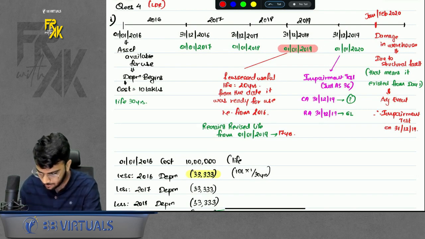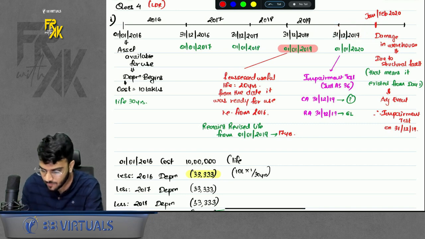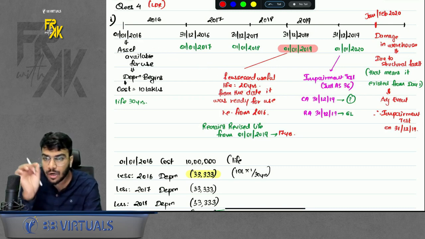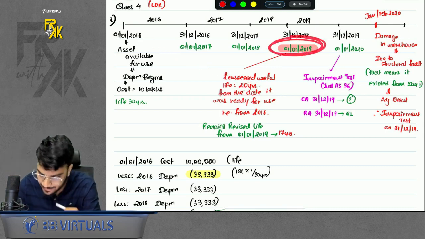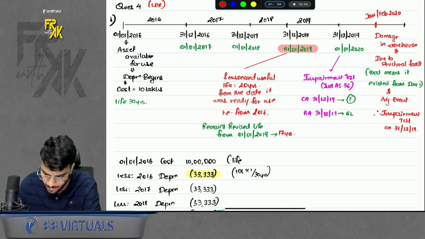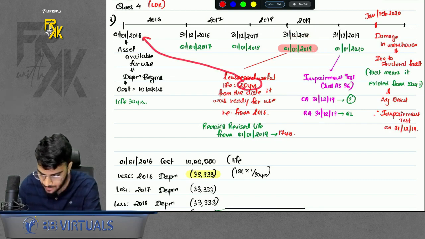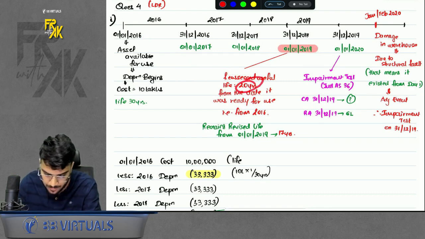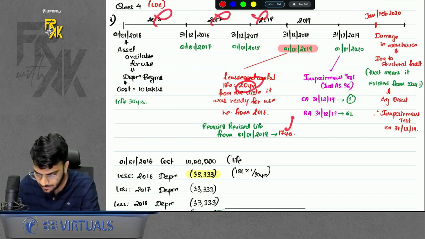So the revised life is given as 20 years. Ideally the revised life should have been applied from 31st December 19, but they have applied it from 1st Jan 19. And this 20 years is given in terms of 2016. I want the revised life in terms of 2019. So if as per 2016 the life is 20 years, if I want the life from 2019, how much will it be? 20 minus 1, 2, 3. So you will get 17 years.